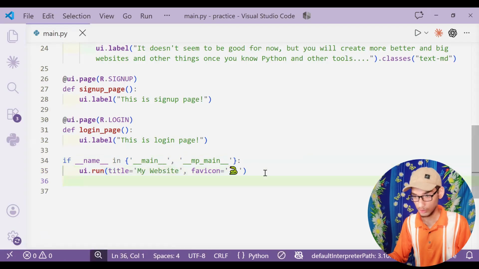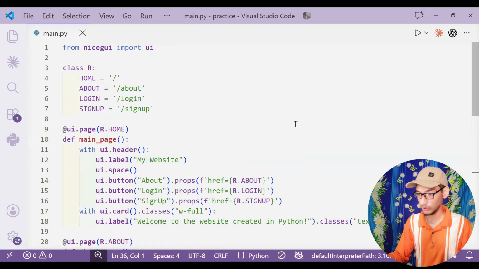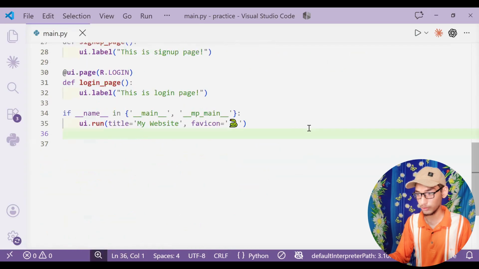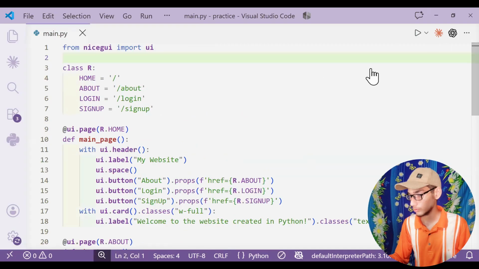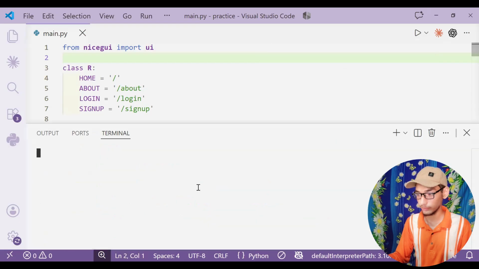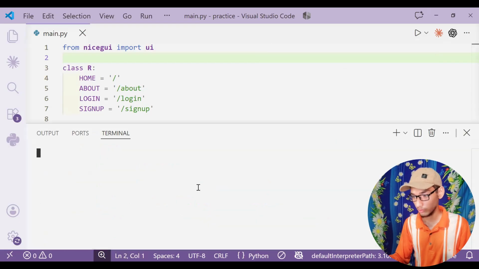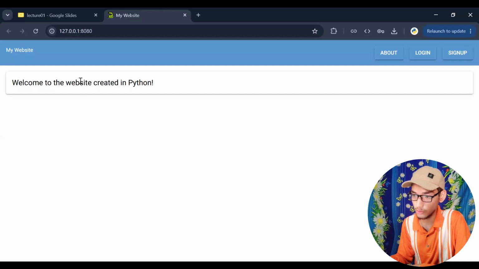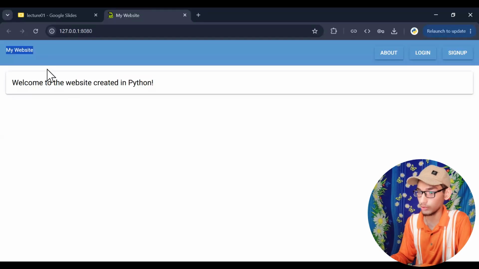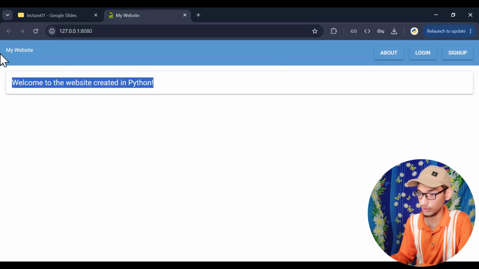That's it. Save this file, and this is a pretty simple website, and this was easy for me, and I will also teach you how to create this. Run Python file. So you are seeing the website which is created in Python. This is our header and all the buttons and the things. Welcome to website created in Python.